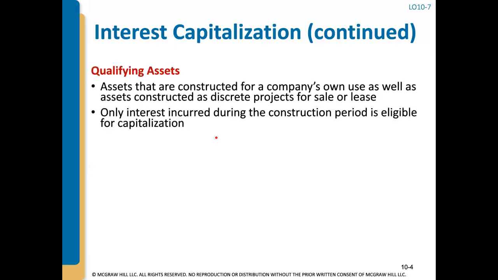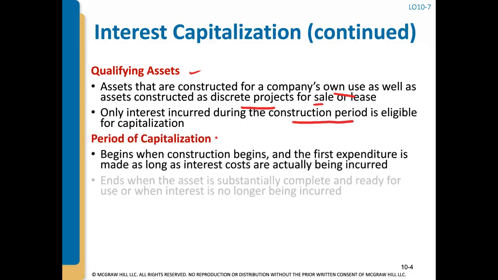So which assets qualify for interest capitalization? Well, it's the assets that are constructed for a company's own use as well as discrete projects for sale. Meaning if a company builds an asset intended for sale, those can also be considered qualified assets. And it's only for interest incurred during the construction period. That's the only time that it's eligible to be capitalized.